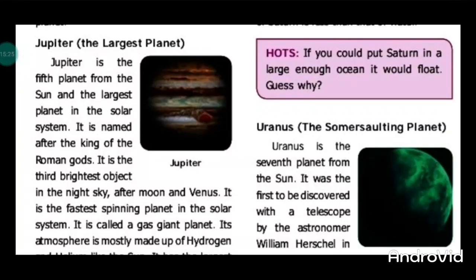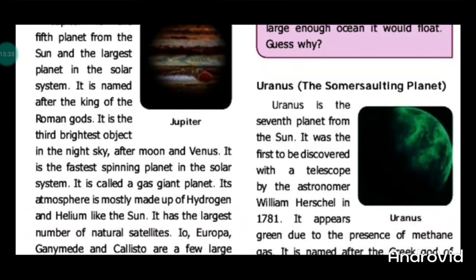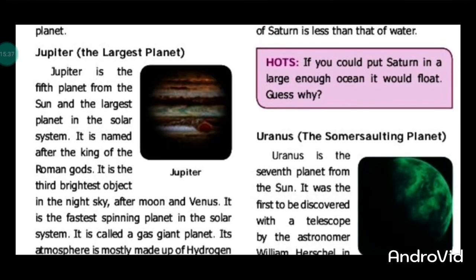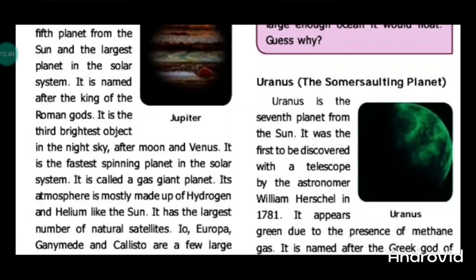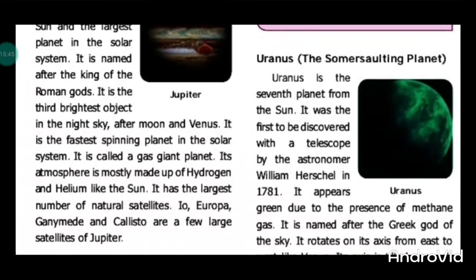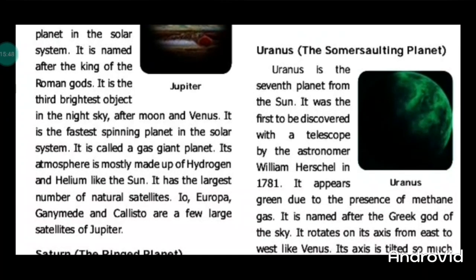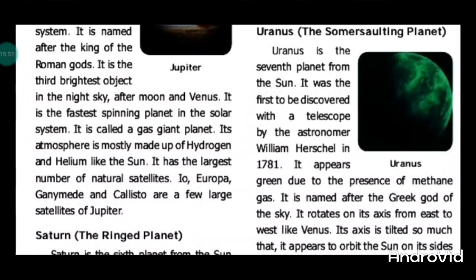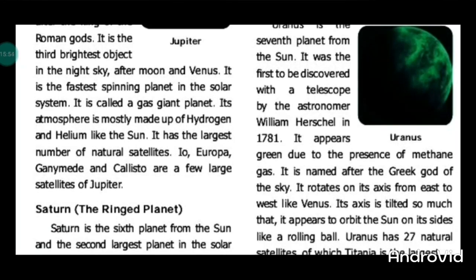Next, go to Jupiter. Jupiter is also the Roman god of kings. It is the largest planet in the solar system. It is the fastest spinning planet in the solar system. It is called a gas giant planet. The atmosphere is made up of hydrogen and helium. It has the largest number of natural satellites, for example Io, Europa, Ganymede and Callisto.